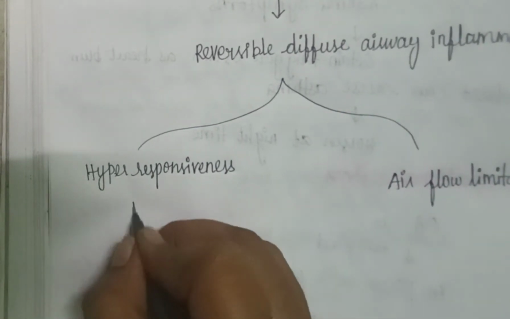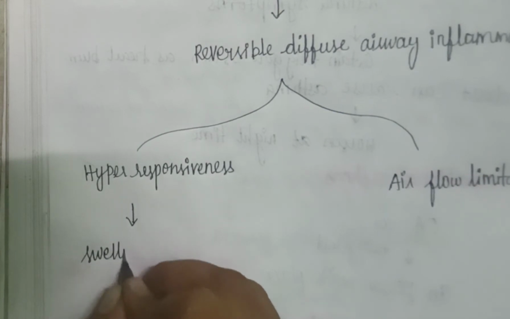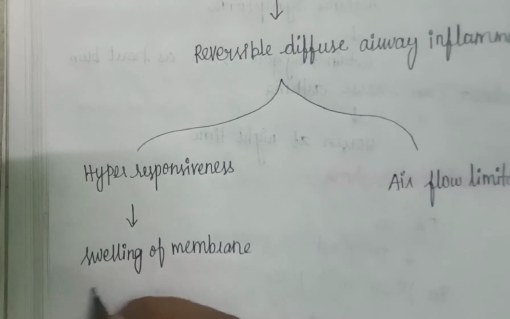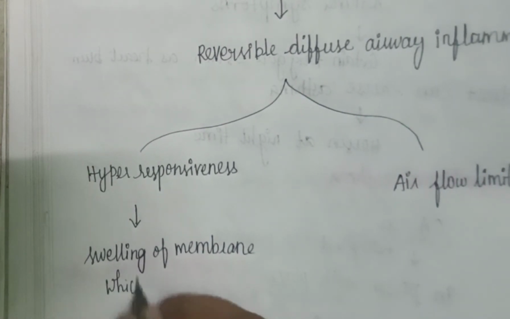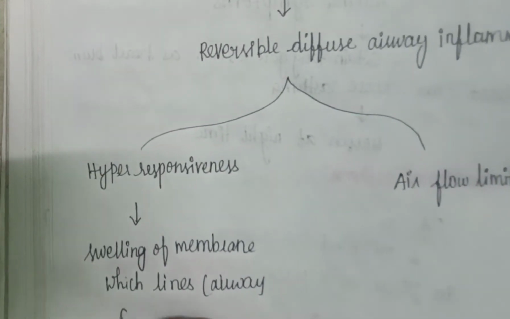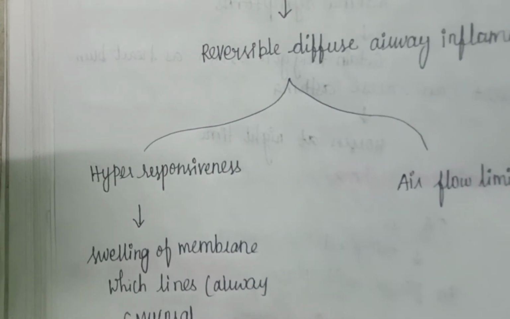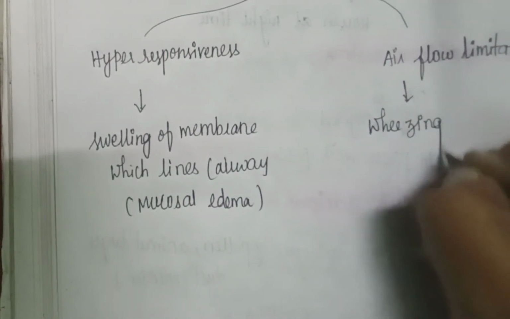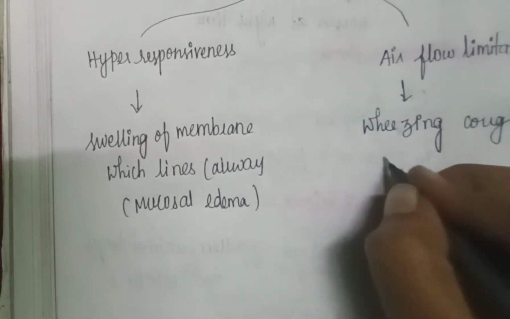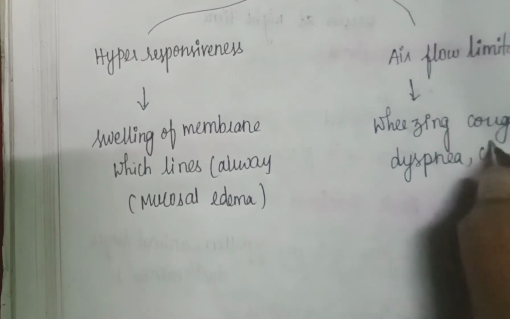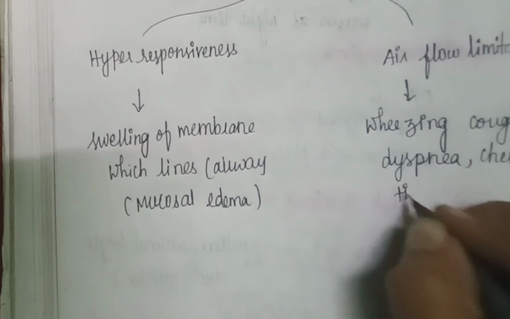Due to hyperresponsiveness, it leads to swelling of the membrane which lines the airway, such as mucosal edema. So here wheezing, cough, dyspnea, which means shortness of breath, and also chest tightness will be present.